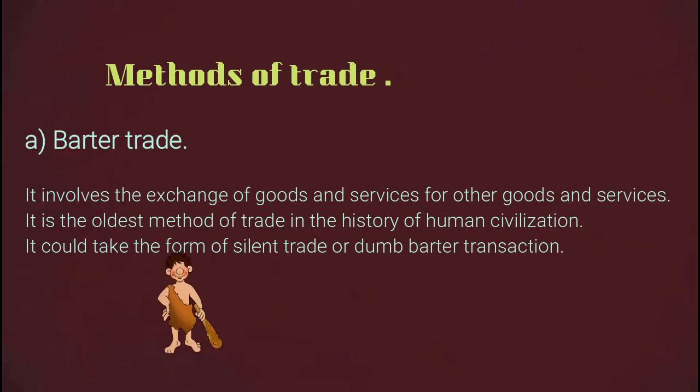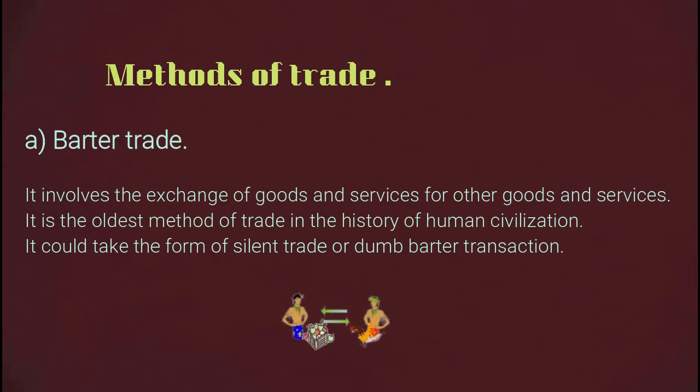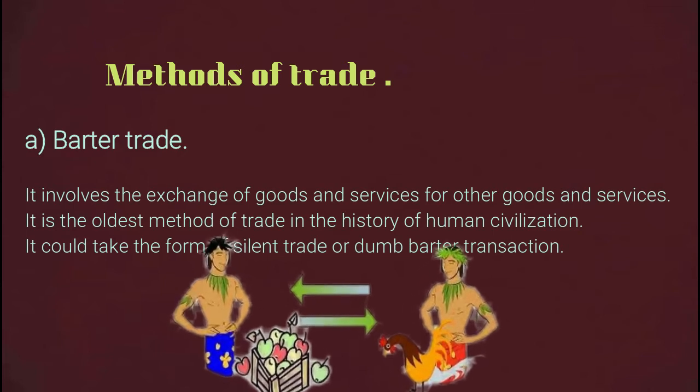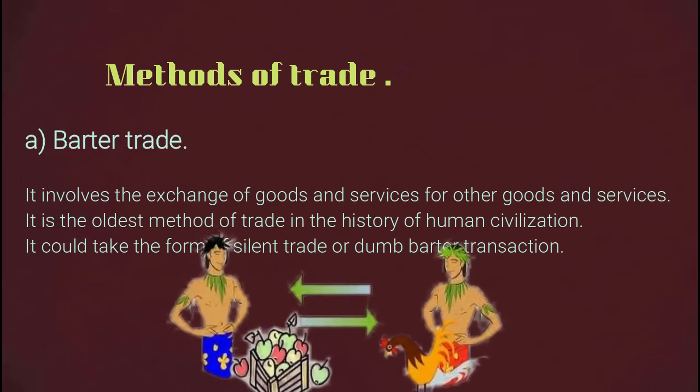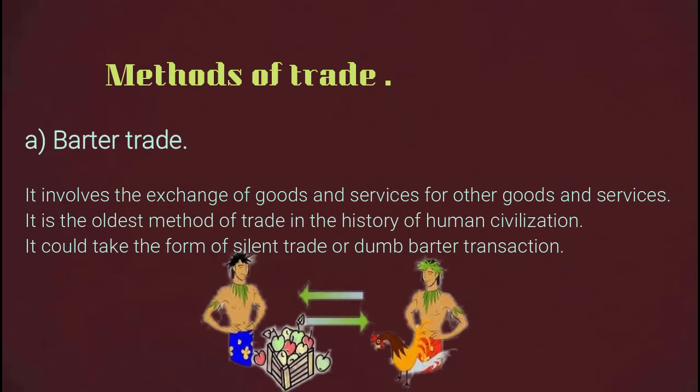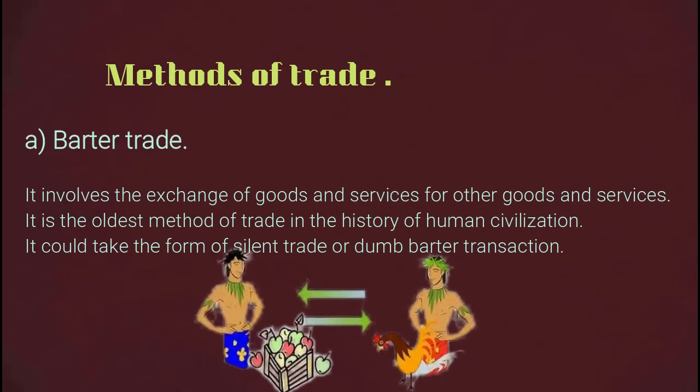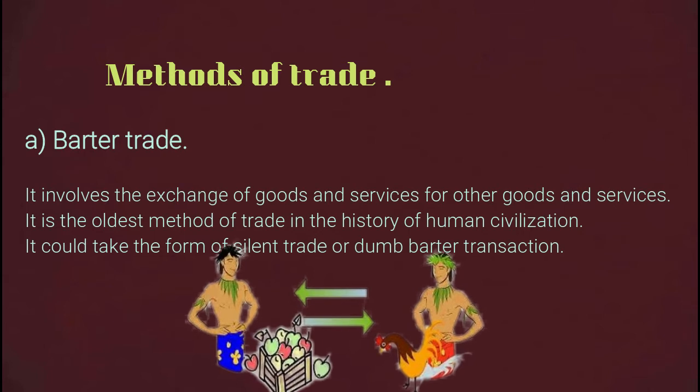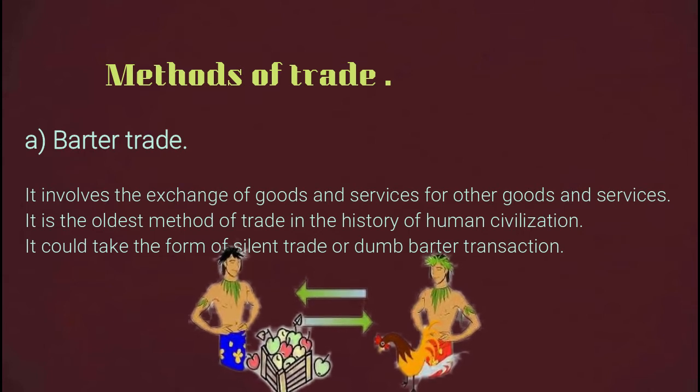And we can see that during the olden times, man could exchange goods with another man who had different goods from what he produced. Let me take this as an example. The Maasai, who were pastoralists, were able to exchange their animal products with the Agikuyu, who were farmers, and they were able to obtain maize, cassava, sorghum, and millet from the Agikuyu. So this was the exchange of goods for other goods.